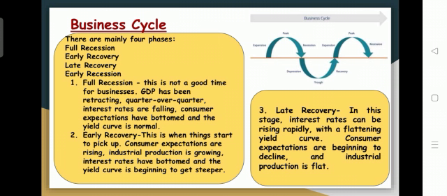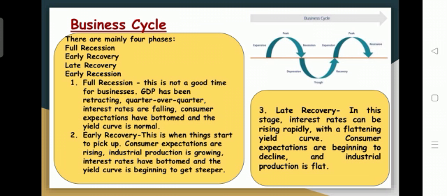Before making your investment, you should check whether the industry in which you are investing is going through a full recession or not. If there is a full recession, the survival rate is considerably low and it is very difficult. For that reason, you need to analyze whether you can make your investment in such a business or not. Then the second phase is early recovery.